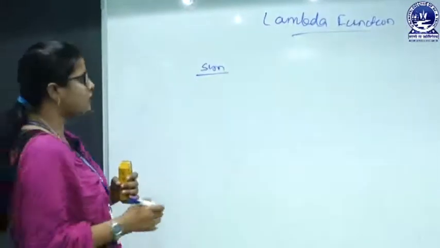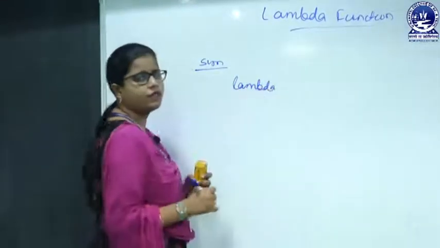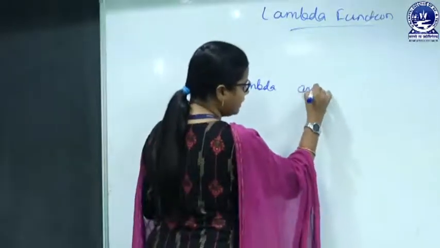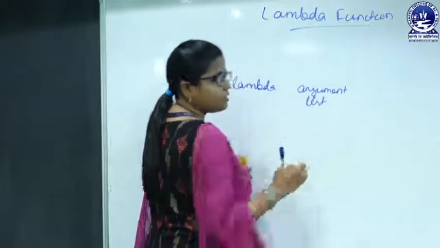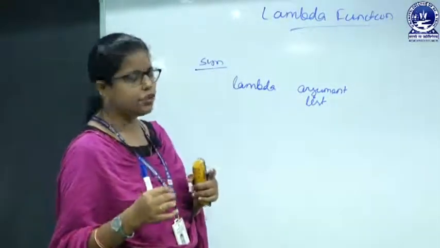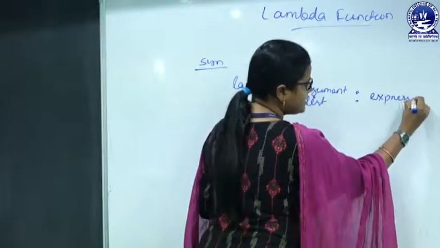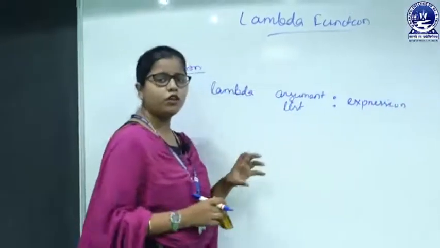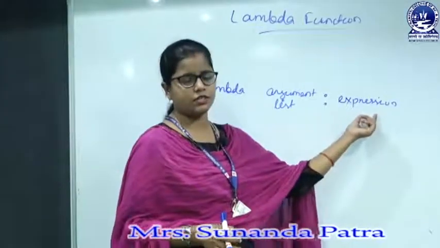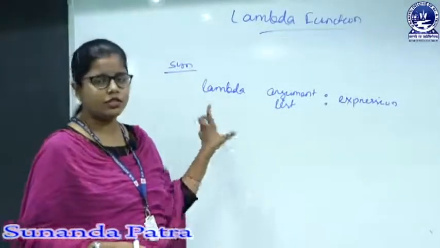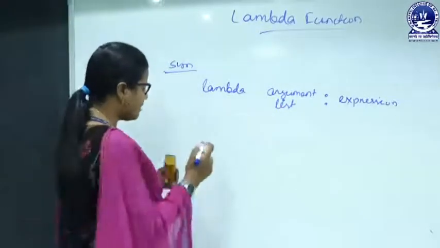So, the syntax for a lambda function is we have to use the lambda keyword, then the argument list, that means what arguments that function is taking, and a colon and an expression, which is the work of that function, what to do with this argument list, that should be defined by using this expression. So, this is the syntax of using a lambda function. You can see this is actually a one line function. So, let us take some example.